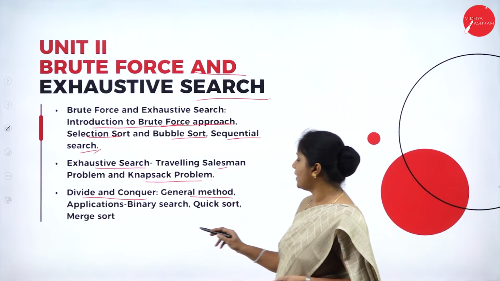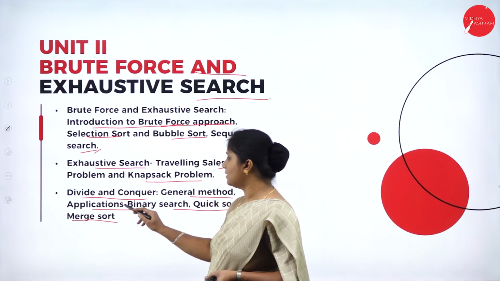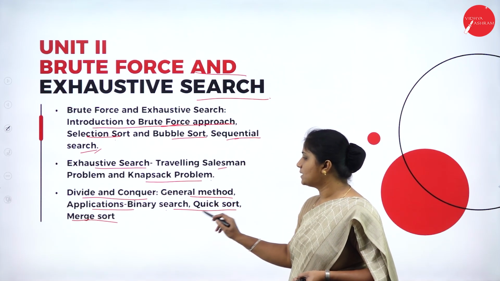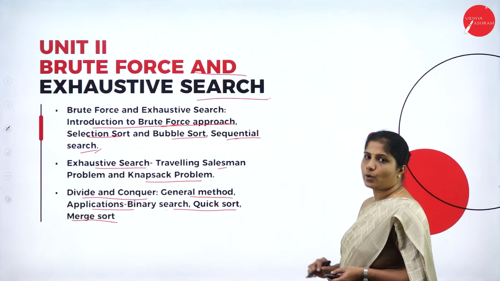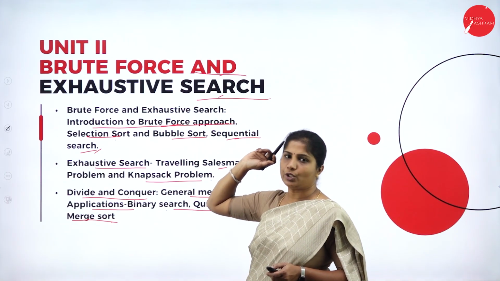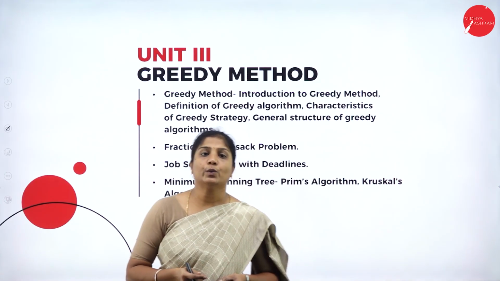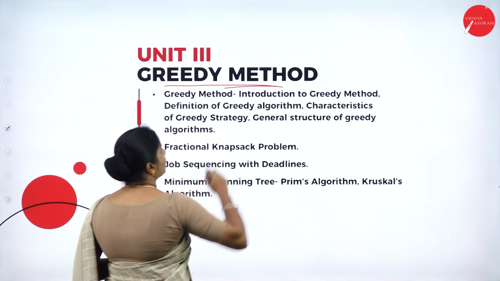In this, we are going to study the general method and where we are going to apply divide and conquer: in binary search, quick sort and merge sort. So these are the very important topics we are going to study under brute force and exhaustive search in Unit 2. So what does Unit 3 contain? In Unit 3, we are going to study the greedy method.